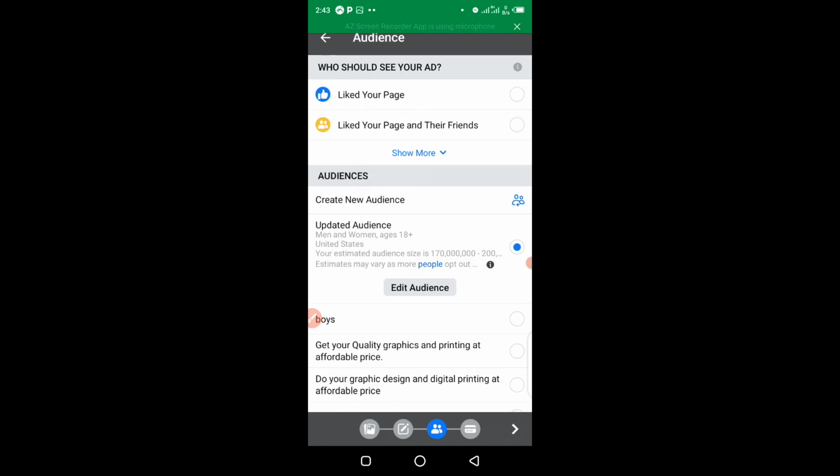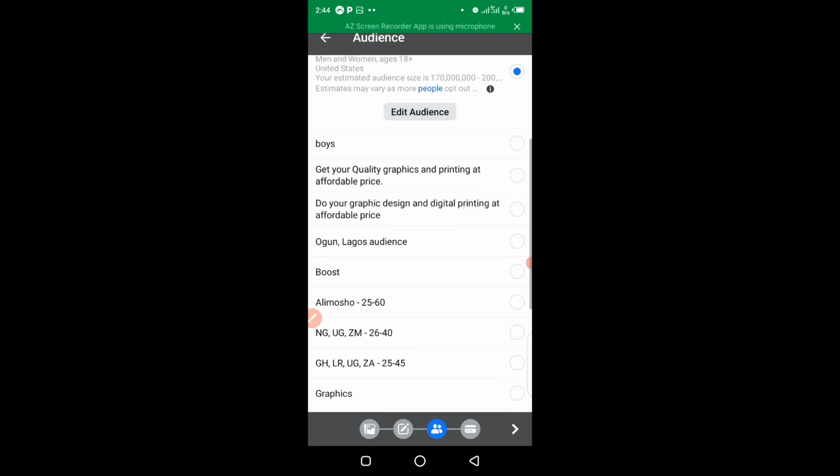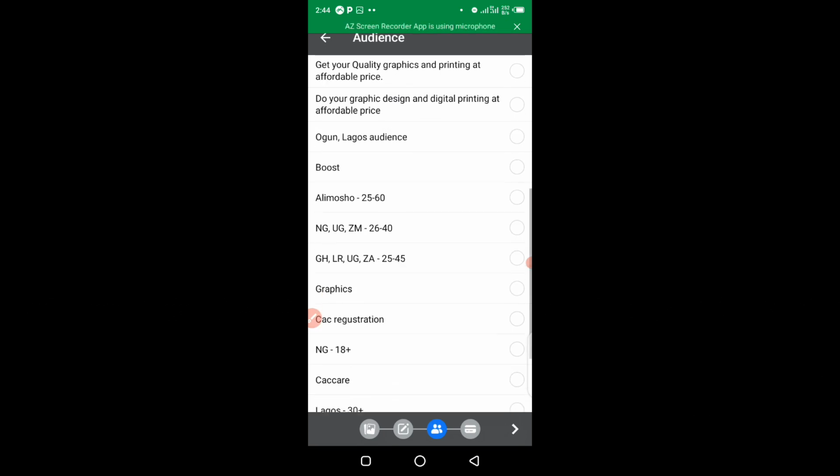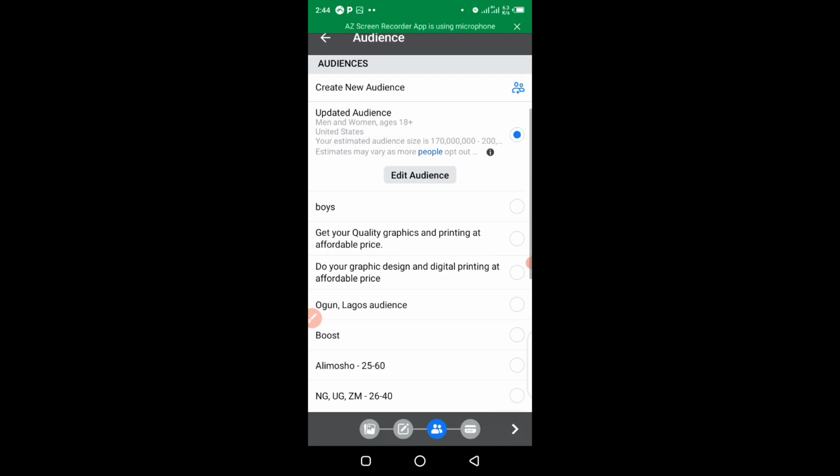So for this particular audience here, this is where you need to set up the target people that you want your advert to appear on. So you can use your custom audience. You can decide to use some default audience. You can see I have a lot of audience right here. I have a lot of audience that I can use straight up.